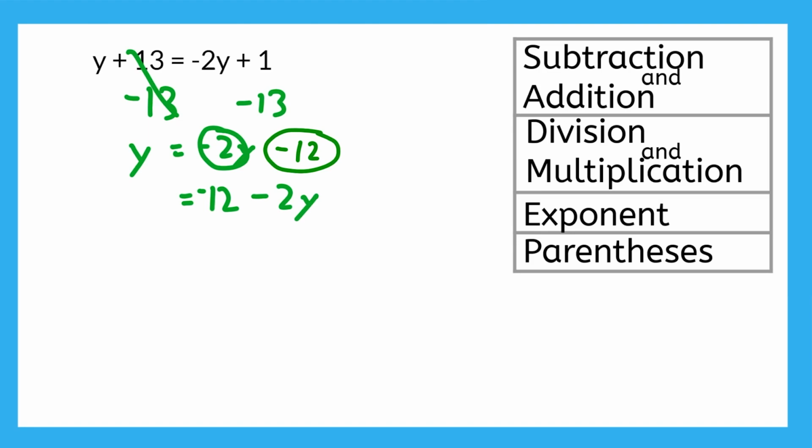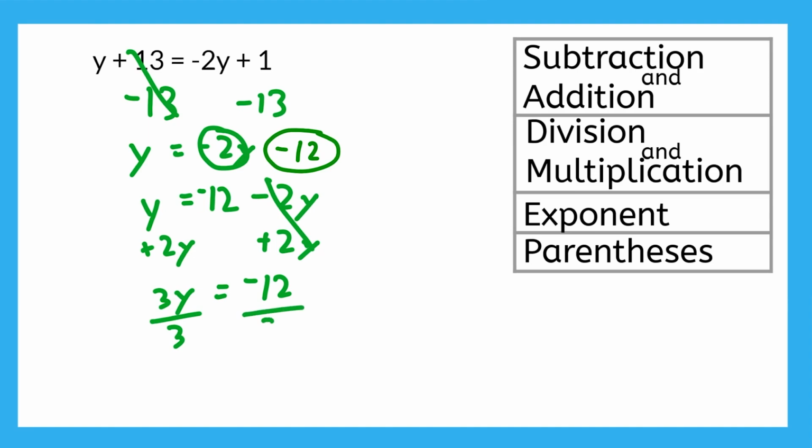Now we can cancel the minus 2y by adding 2y, just like we would if it were a normal number. Remember to do the same thing on both sides. On the right, we have a single y plus 2y's, which make 3y. Now we need to undo this multiplication of 3 by dividing. So we end up with y equals negative 4. To check our answer, we replace y with negative 4 in the original problem.